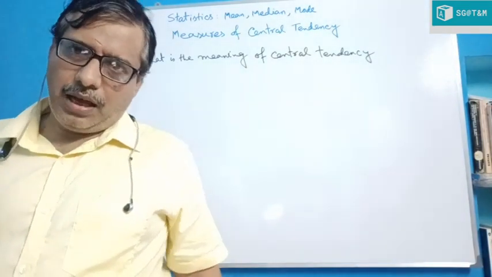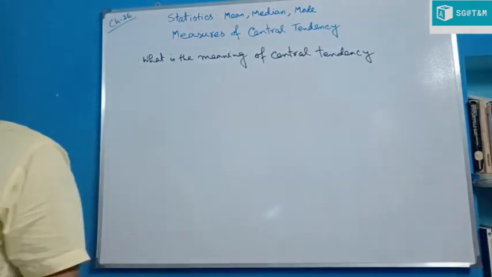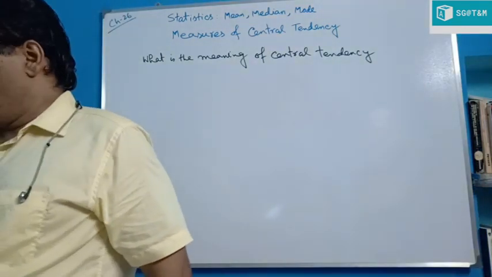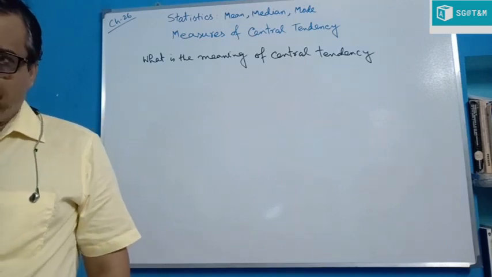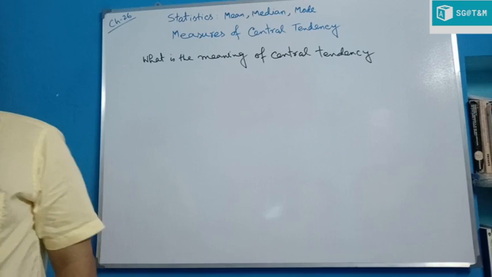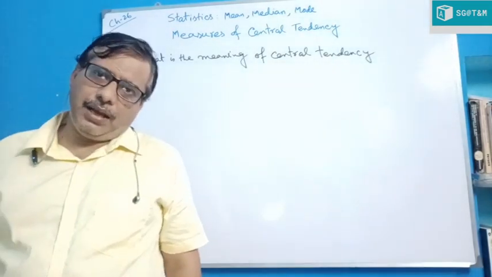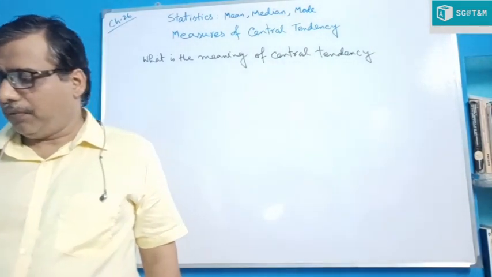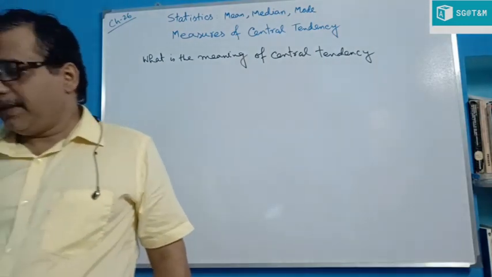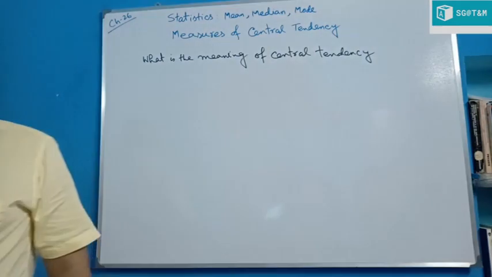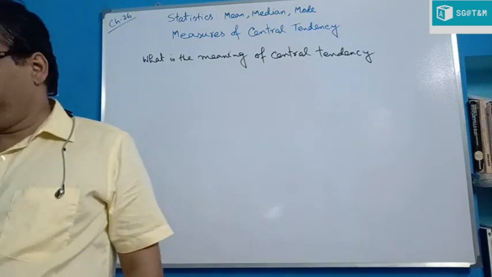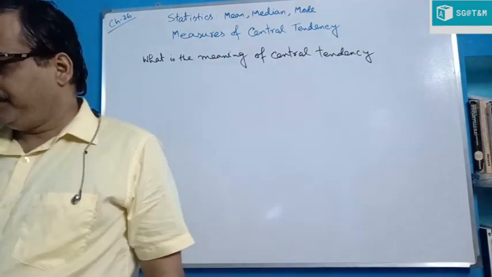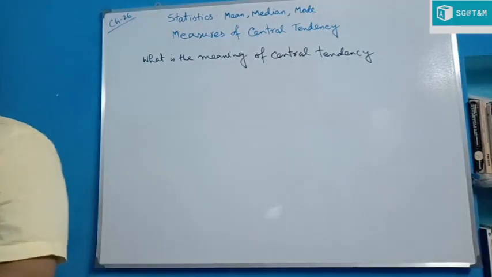Just previously I gave an example of that. So most of the values lie in a small interval about a central value. This characteristic is called the central tendency of a frequency distribution.